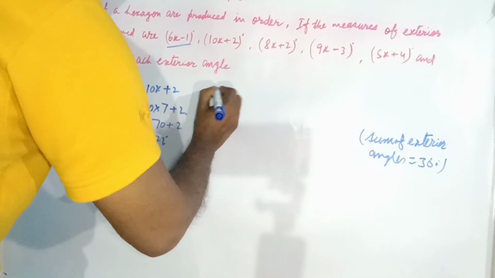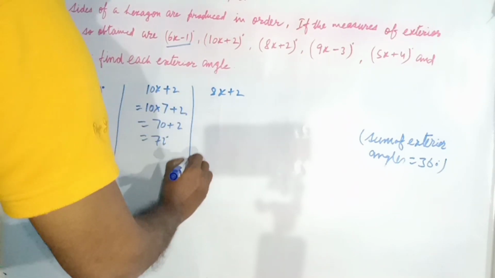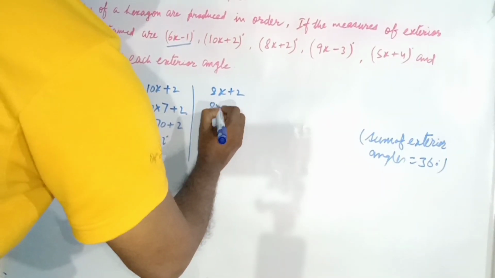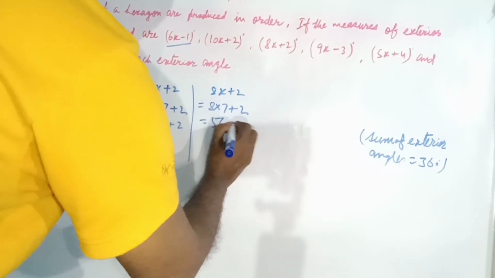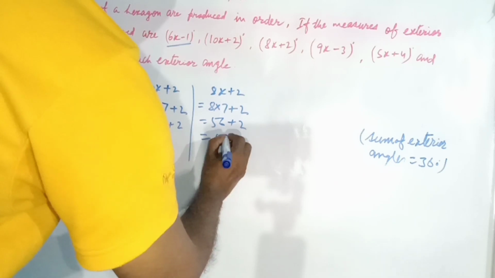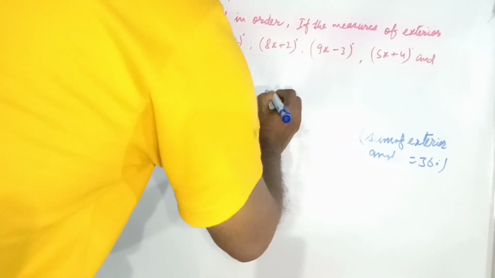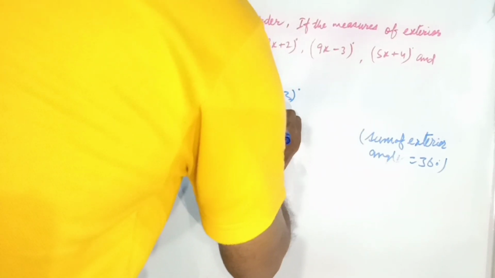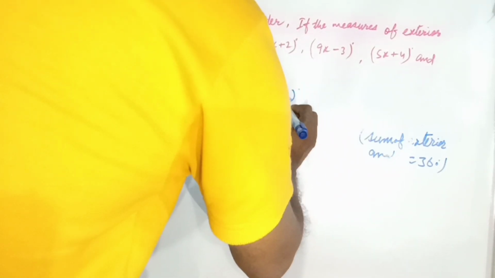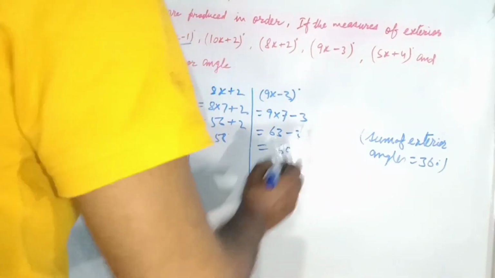The third one is 8x plus 2: 8 into 7 plus 2, 56 plus 2, 58 degrees. The fourth one is 9x minus 3 degrees: 9 into 7 minus 3, 63 minus 3, we get 60 degrees.